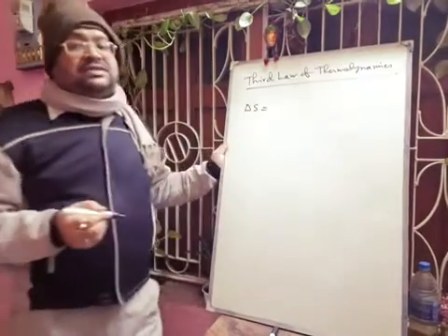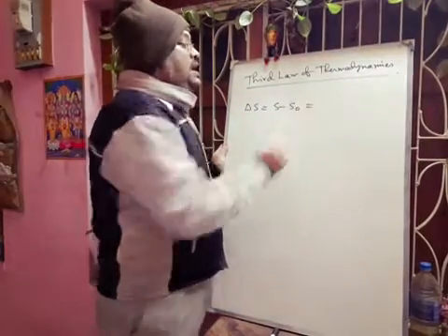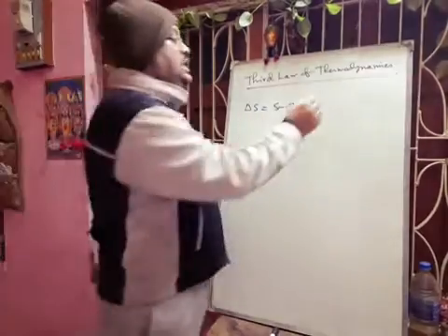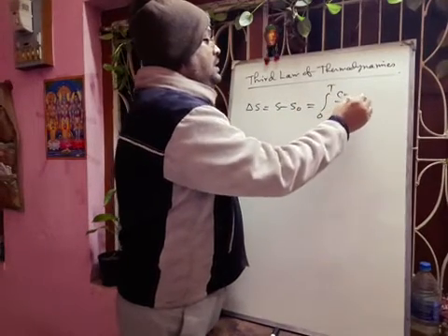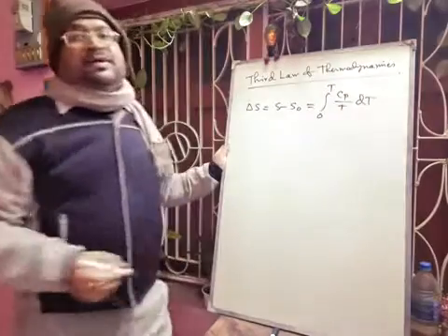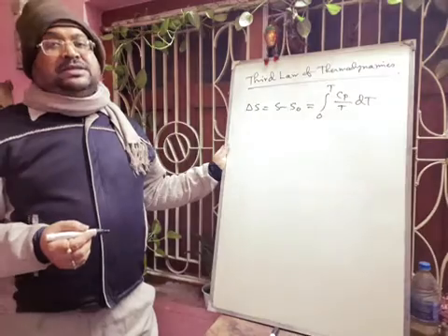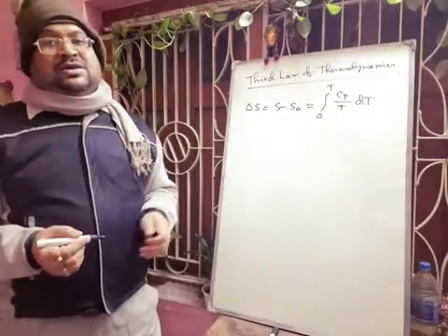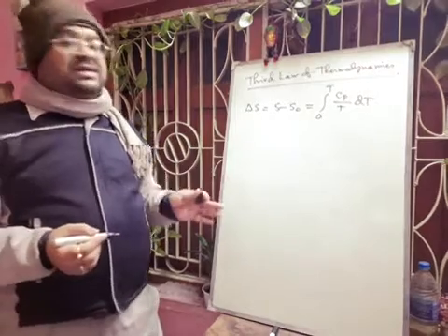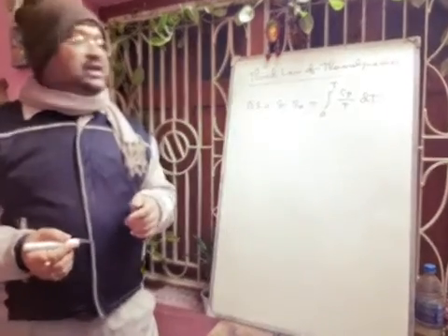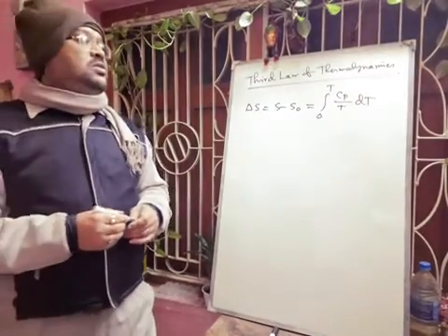It is generally represented as delta S. Already we know that delta S is equal to dq reversible by T, but delta S is equal to S minus S0, and here we will calculate by integration from 0 to T of Cp by T into dT. This is the mathematical form by which we can calculate the entropy at different temperatures. Now what are S0 and S? S0 and S are the entropies of the substance at 0 Kelvin temperature and T Kelvin temperature, and Cp represents the heat capacity. So hope you can understand.